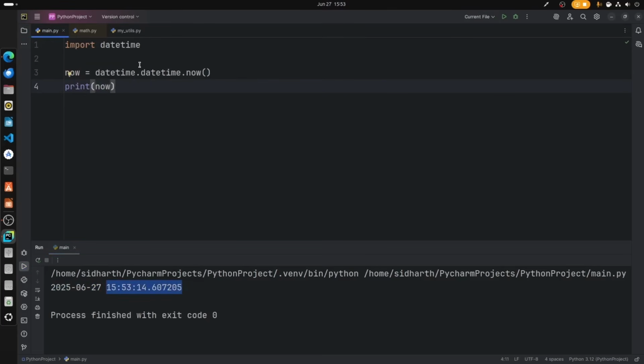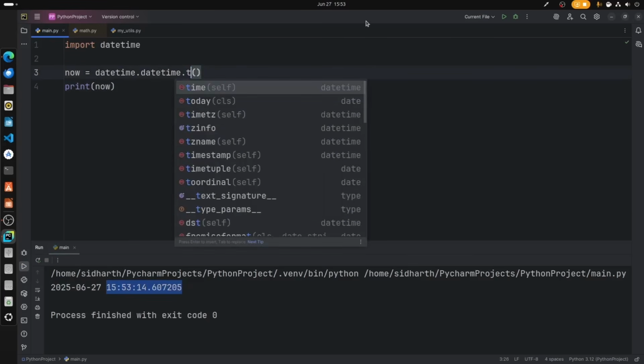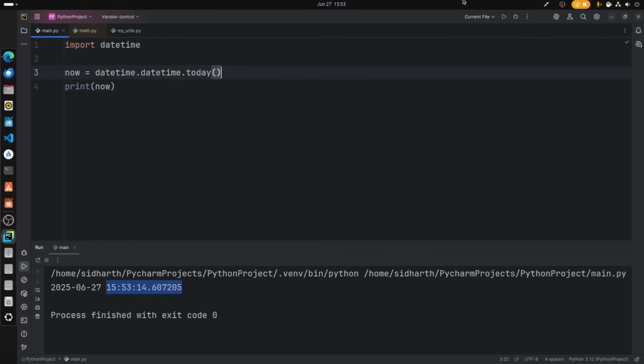Now we can even get today's date. We can see that we have the timestamps printed. Let's say we want to get the date alone. For that, we can just type date. If I just type the date and run the file, we get the current date alone.